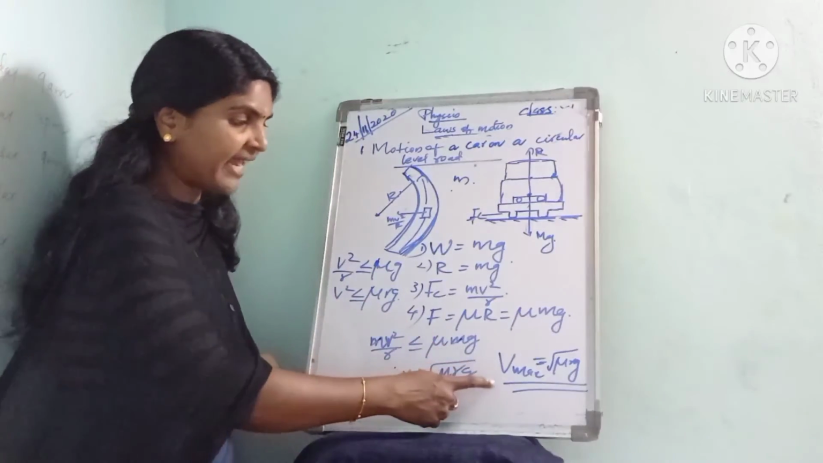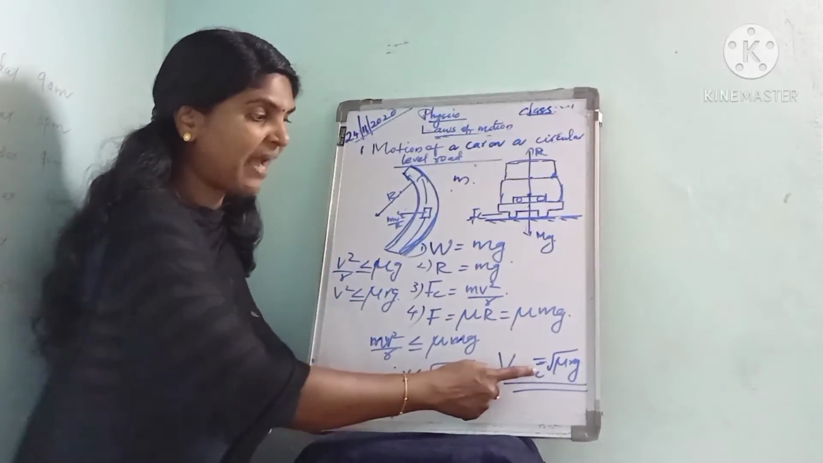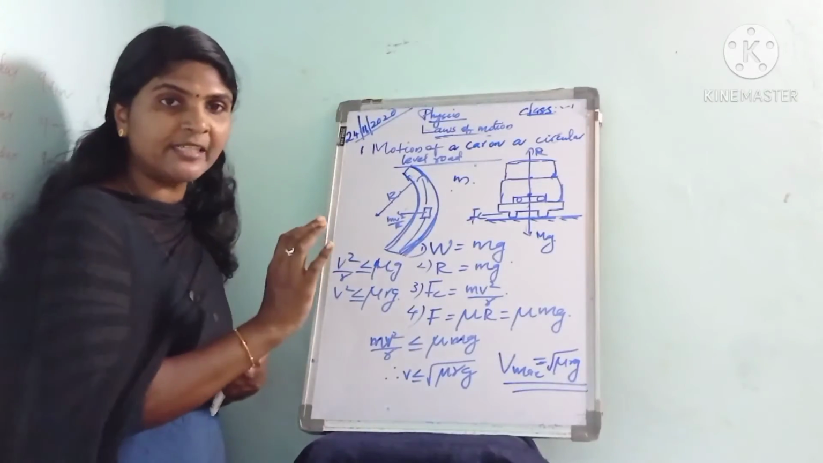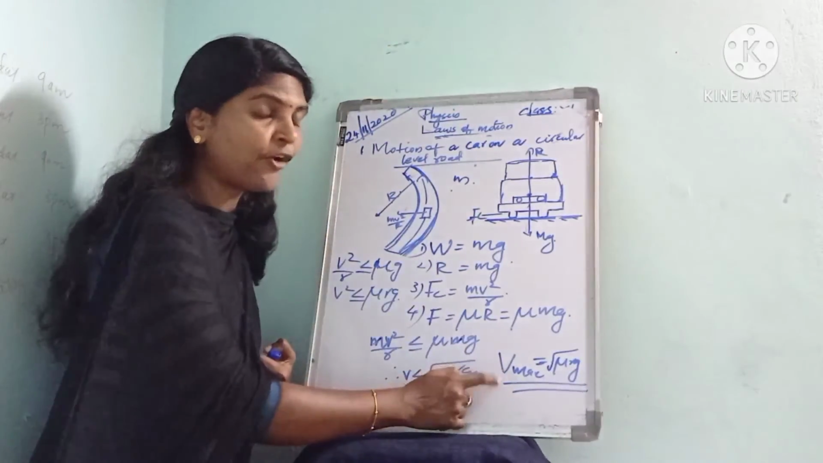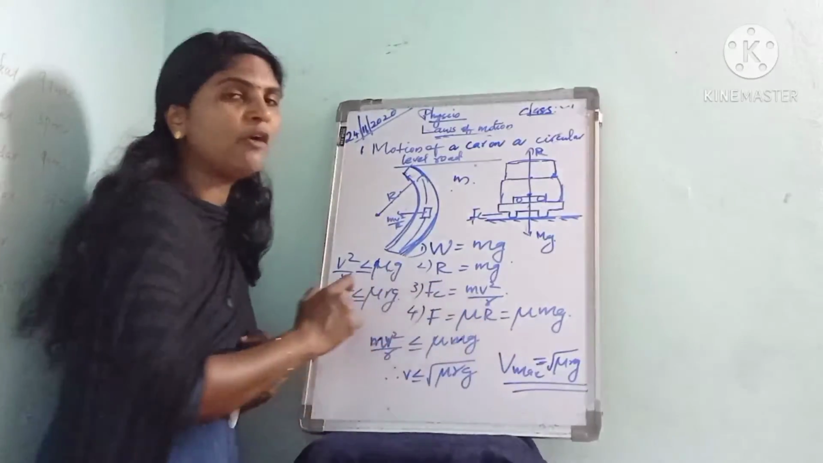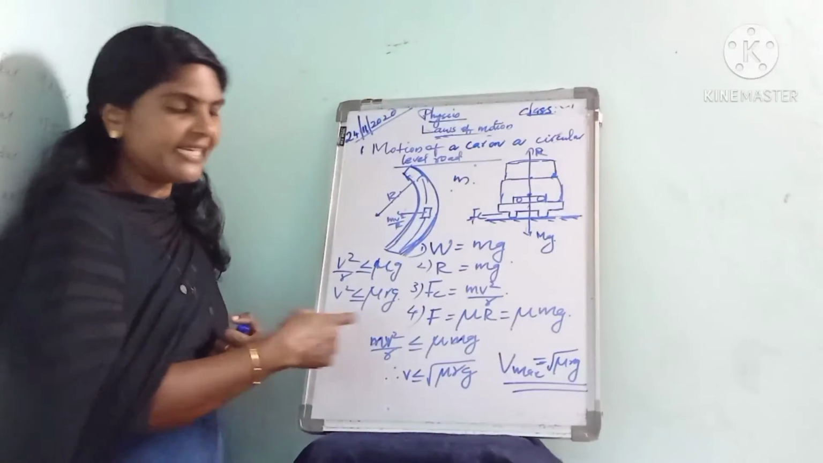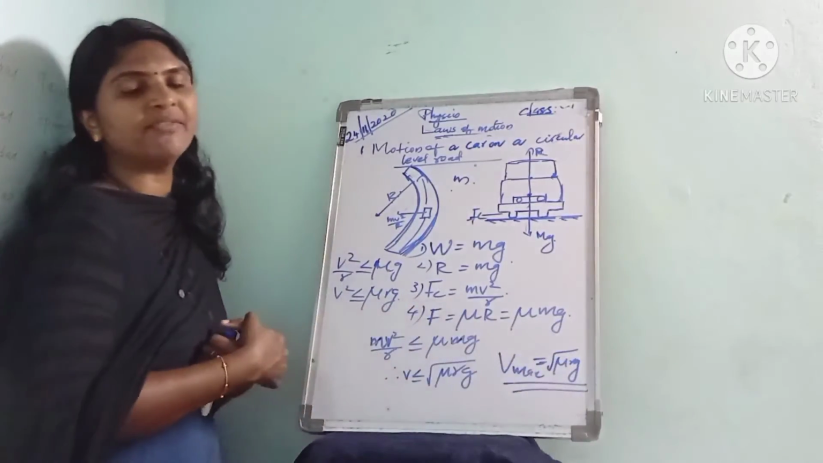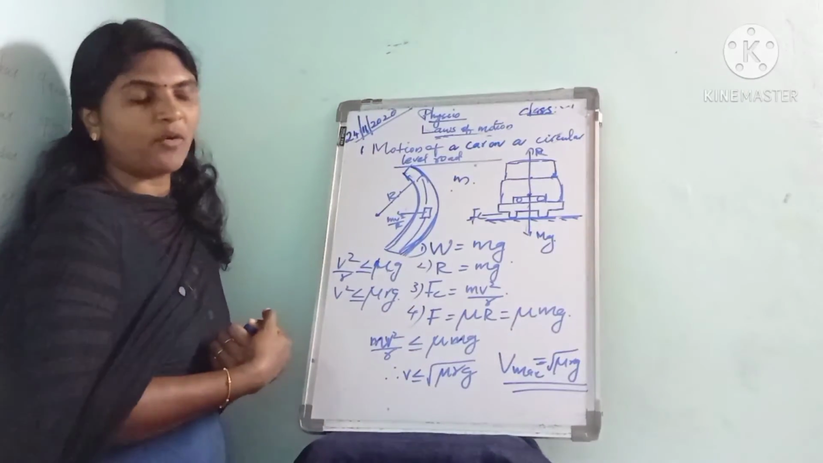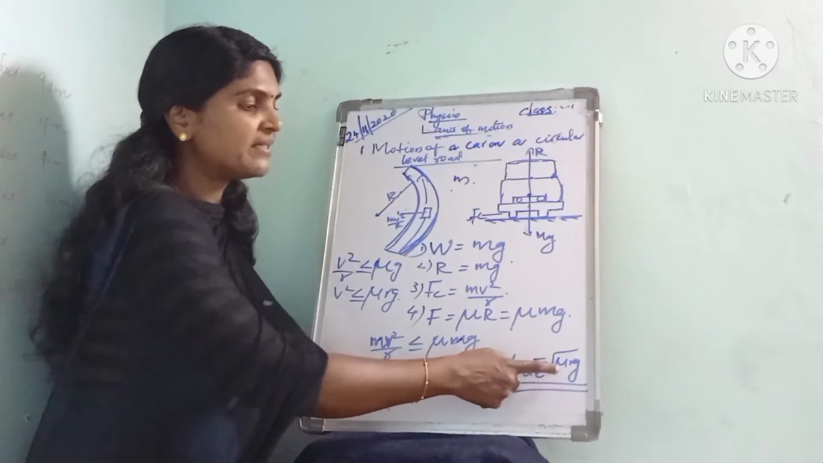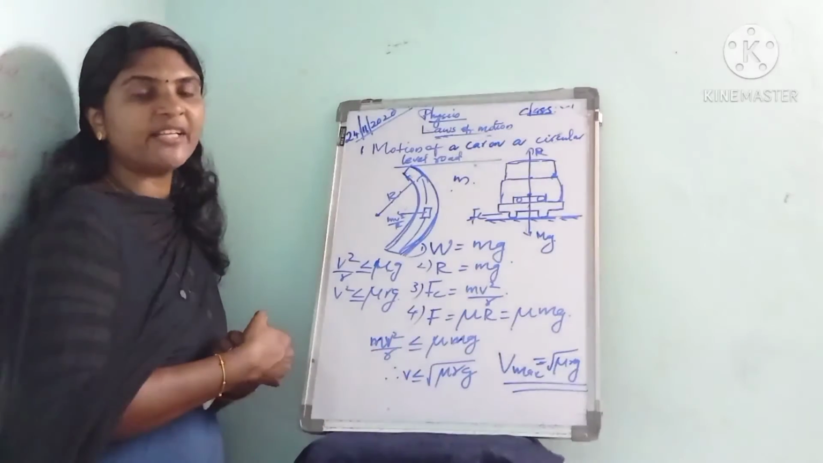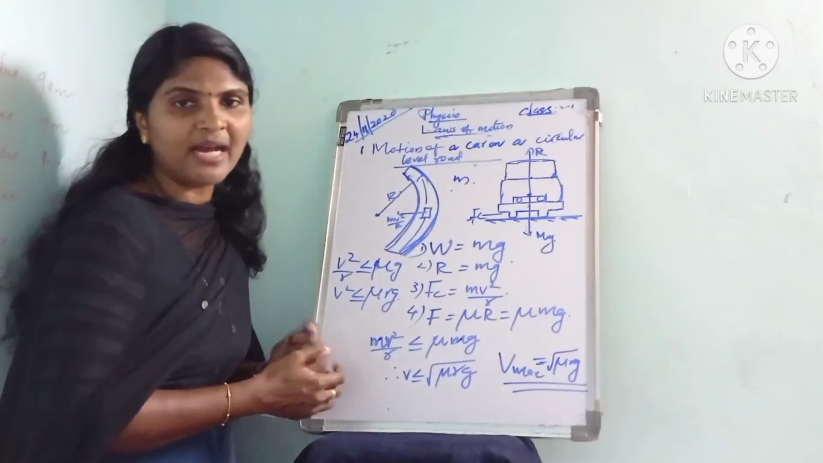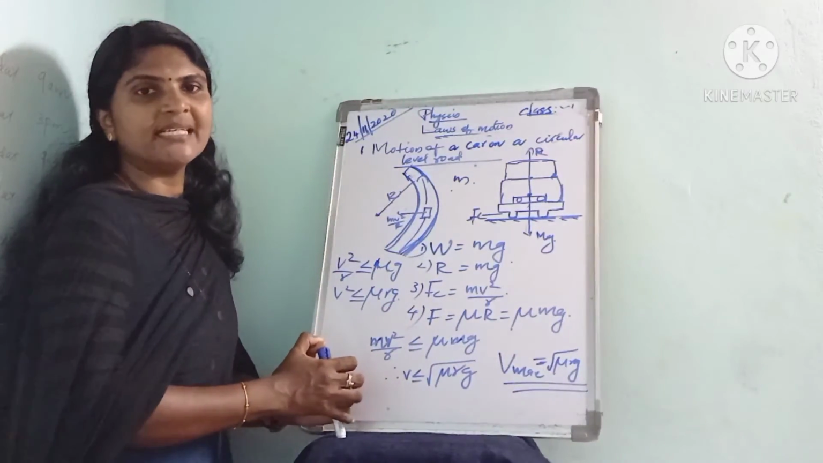Here we can write the maximum velocity V max equal to root of mu r g. That is, for a safe turn, the maximum velocity of the car is equal to root of mu r g. Here the velocity depends upon the coefficient of friction between the road and the tires, and also the radius of the circular path.